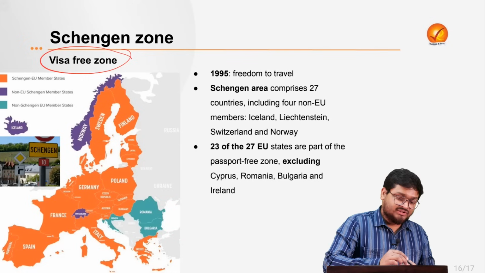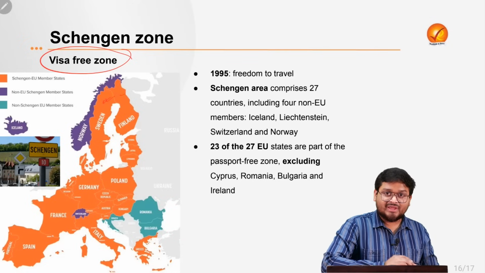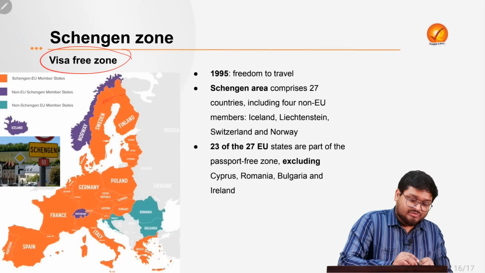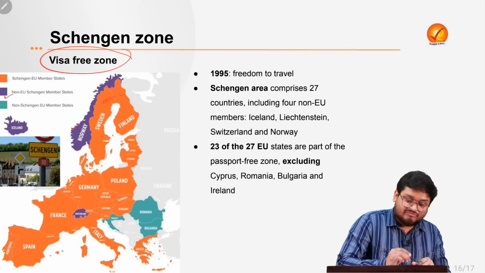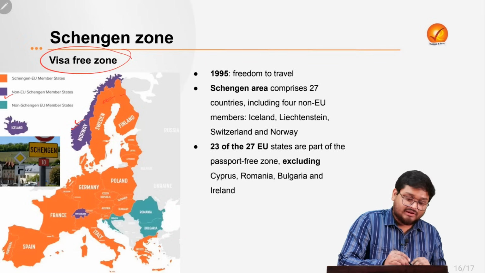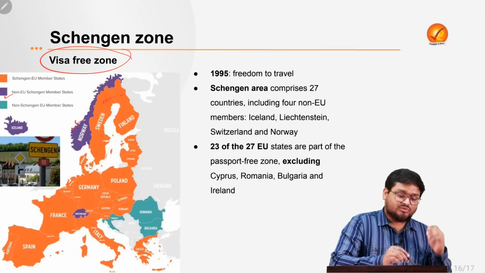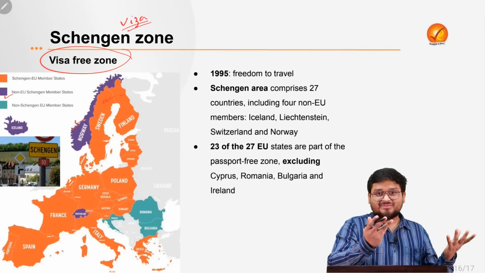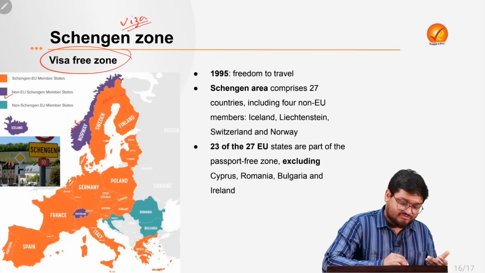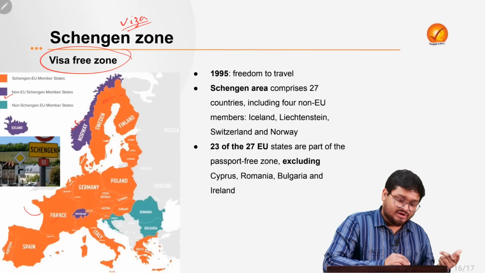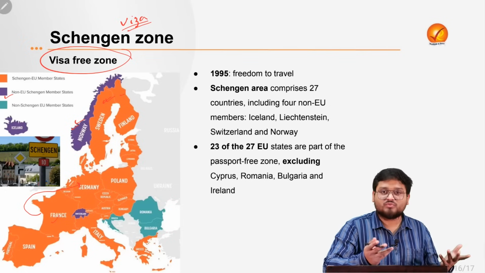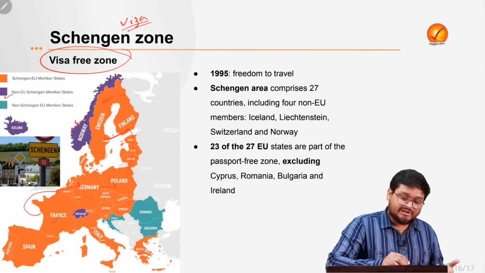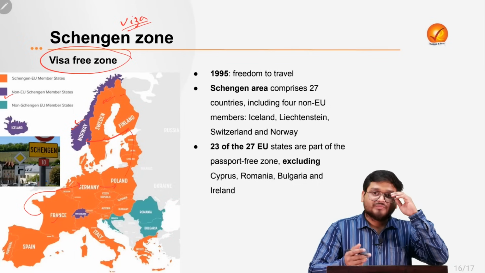But to visit the countries marked in red in this European region, and those marked in violet, if you have something known as a Schengen visa, you can visit all of them. For example, you can visit France, and from France you can travel by road, bus, whatever you want, to Germany. From Germany you can go to Poland, from Poland to Finland, Sweden, Norway, and so on. You can go anywhere you want.